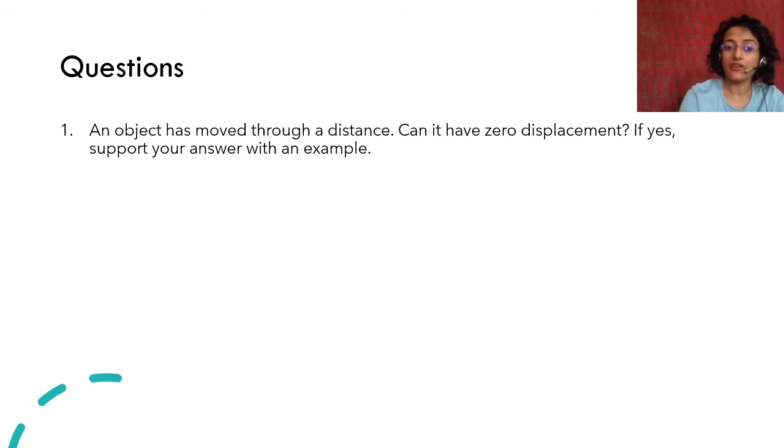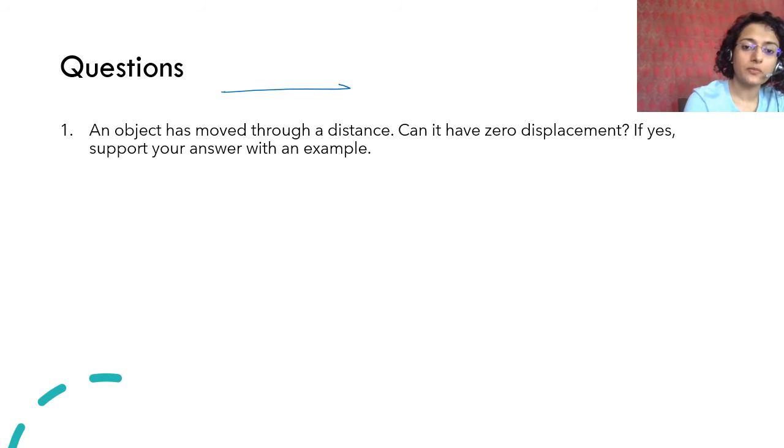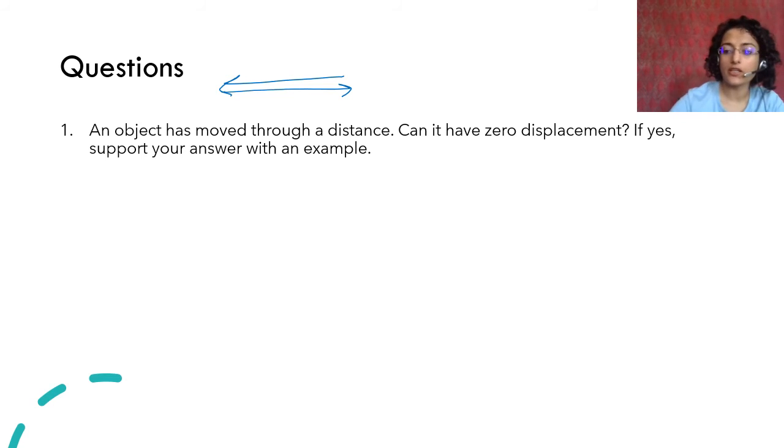Yes. When it moves along a path but returns to the point of origin, then it has covered a distance, but it has zero displacement because it came back to the point of origin. Right? You can give an example that when you go from home to school and back from school to home, then you have covered the distance of home to school twice, right? Home to school once, then school to home, you have covered that distance twice, but since you came back home, the displacement is zero.